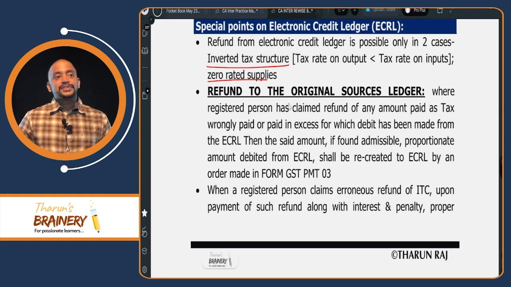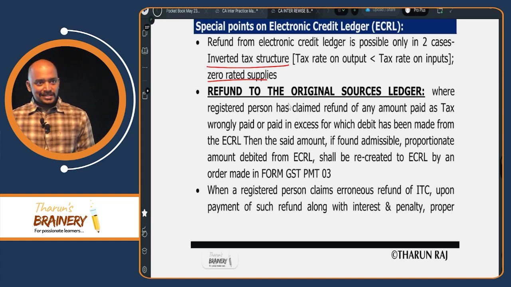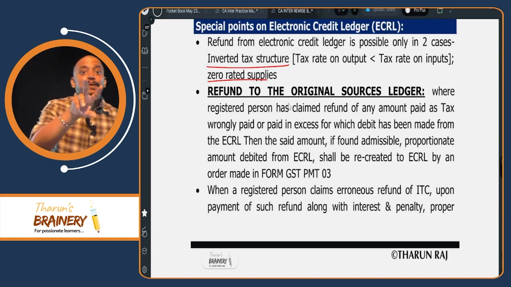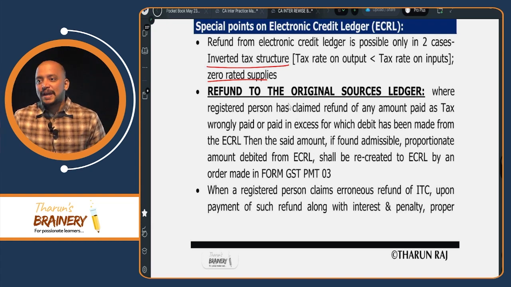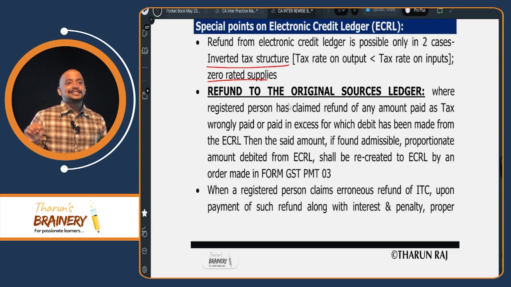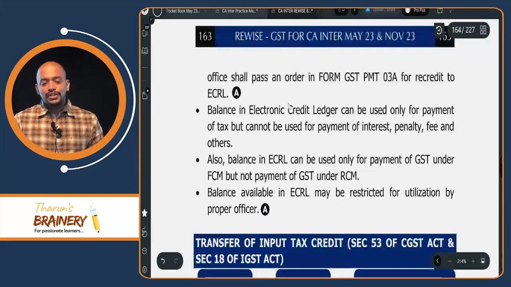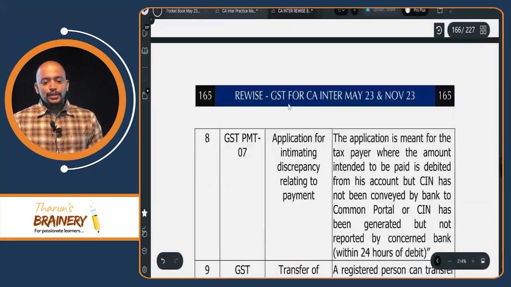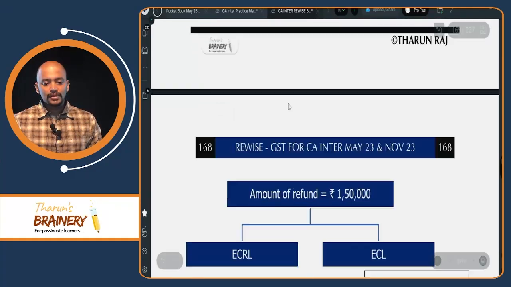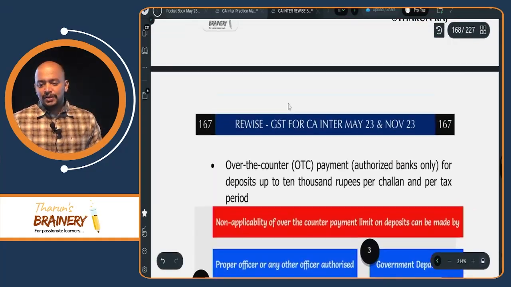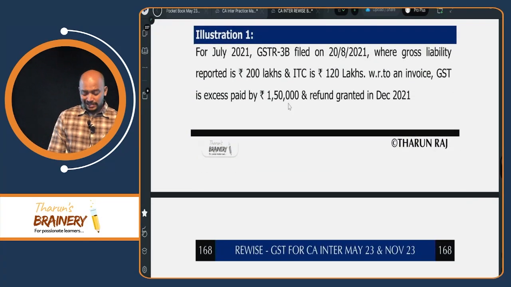What is inverted tax structure? Tax rate on outward supply, tax rate, not tax payable. Tax rate on outward supply is less than the tax rate on inward supply. Then refund to the original source. What is this? So look into one illustration to understand this. So take page number 167.